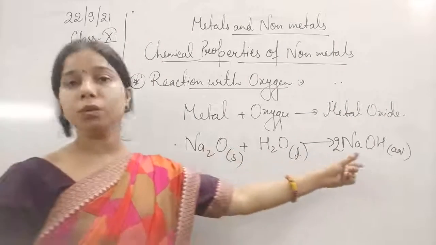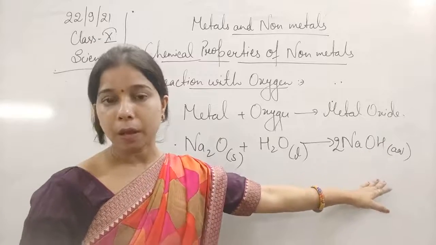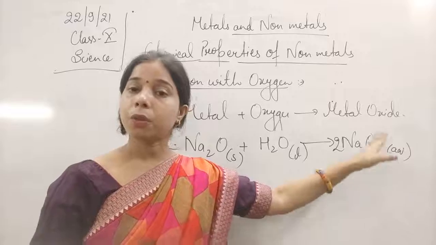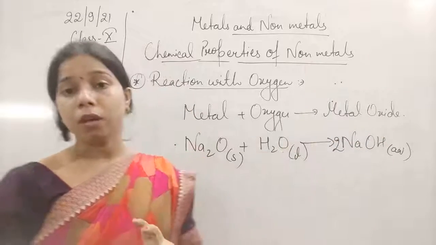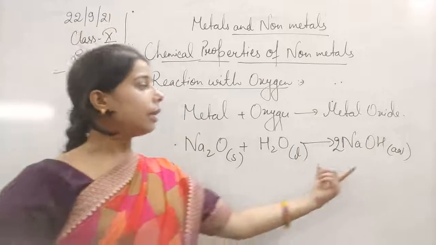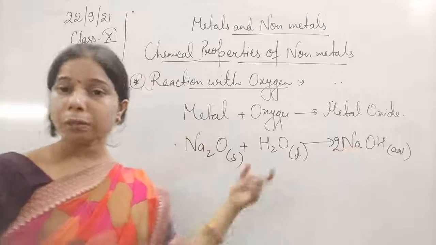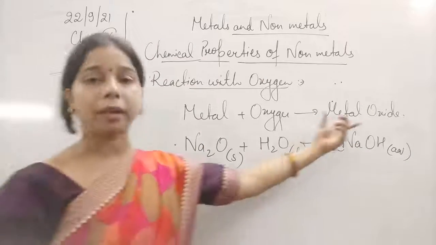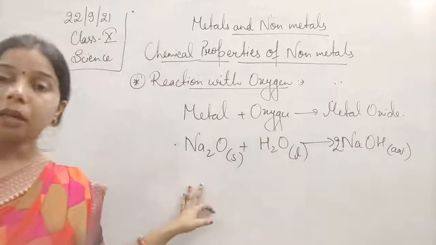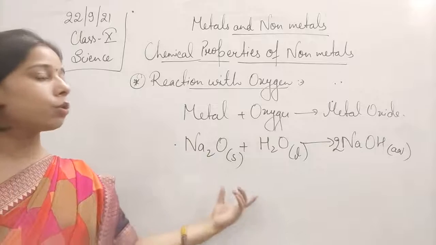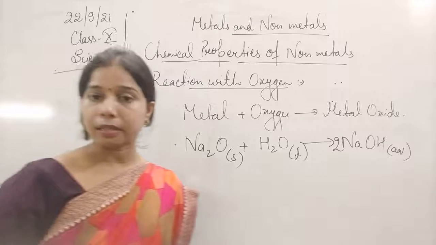So when we take this sodium oxide and add a few drops of water to it, then we take a red litmus paper. Dipping the red litmus paper in this hydroxide solution, it will get converted into blue, which proves that this metal hydroxide is basic. So ultimately how did it come? It came through the metal oxide. So the metal oxide is basic in nature, and we came to know with the help of the litmus test.